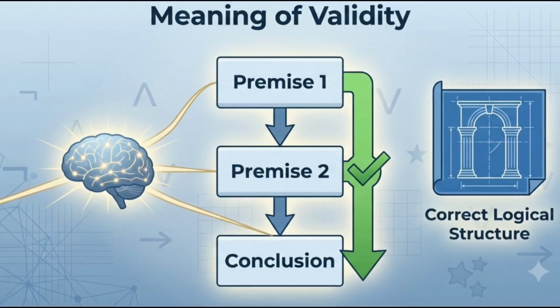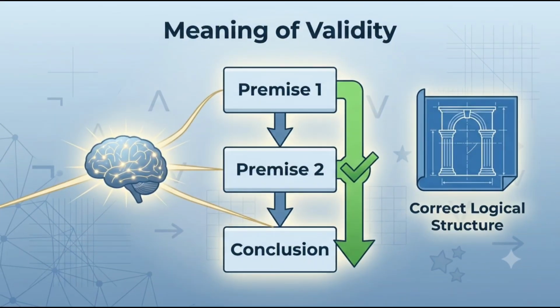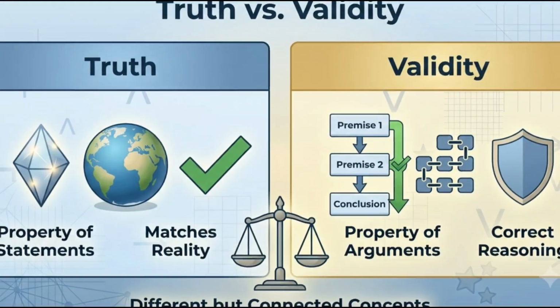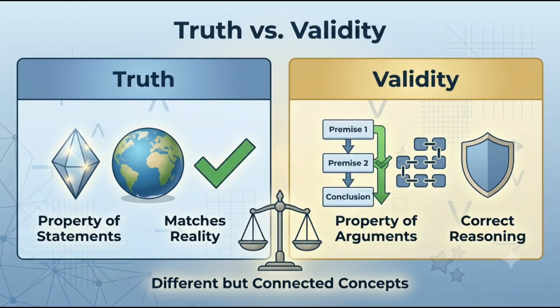Validity refers to the structure of an argument. An argument is valid if the conclusion logically follows from its premises. Even if the premises themselves are false, validity is about logical form, not factual accuracy. Truth belongs to individual statements, while validity belongs to entire arguments. A statement can be true or false, but an argument can be valid or invalid. Understanding this distinction is one of the most important skills in logic.